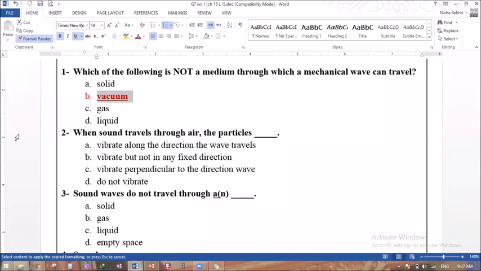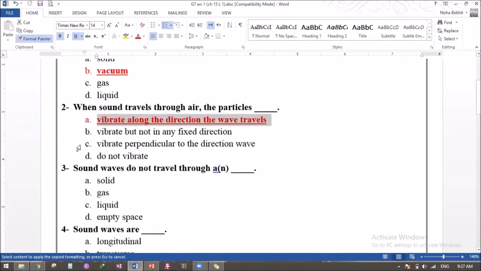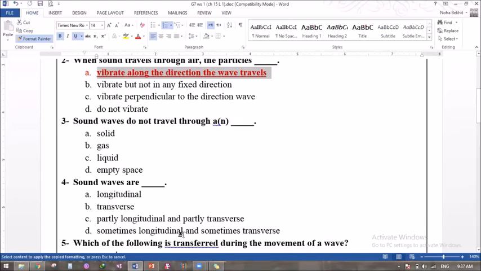It's supposed to be 40 minutes, but we started late today. So if we didn't finish this, come back. When sound travels through air, the particles, hello? Can you see? Yes, Ibrahim, we're still with Ibrahim. So can you see parallel in here, Ibrahim? A. A, yes, along the direction of the wave.